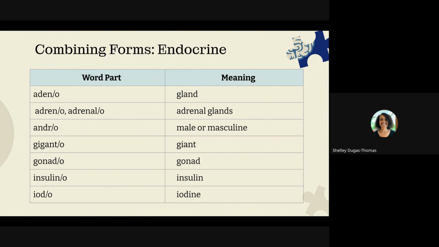Here are just key combining forms. Adeno means gland. Adreno means adrenal glands. Andro means male or masculine. Giganto means giant. Gonado is gonad. Insulino is insulin. Iodo is iodine.